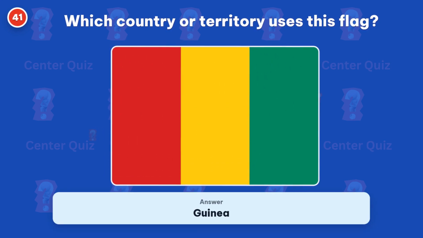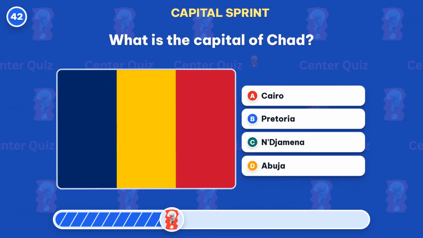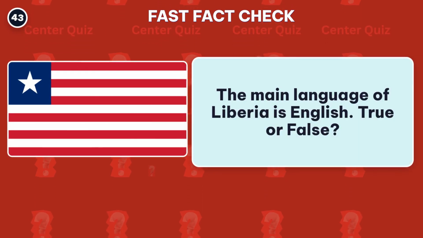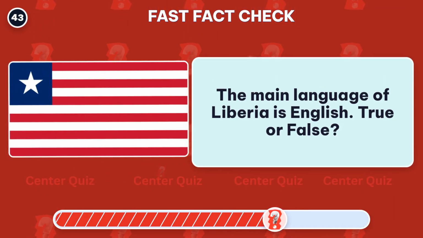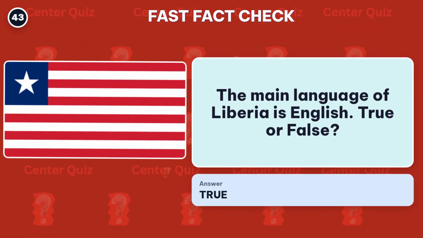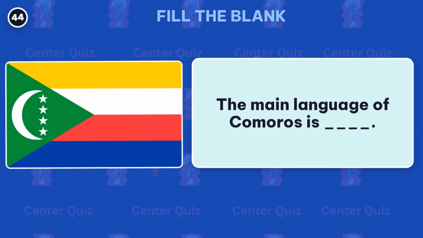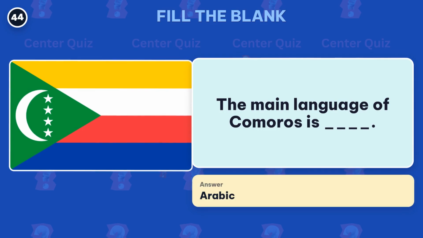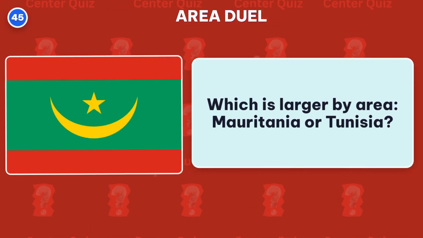Correct, Guinea. What is the capital of Chad? N'Djamena is the capital. The main language of Liberia is English. True or false? True! The answer is English. Fill in the blank. What is the main language of Comoros? Answer: Arabic. Which is larger by area, Mauritania or Tunisia?